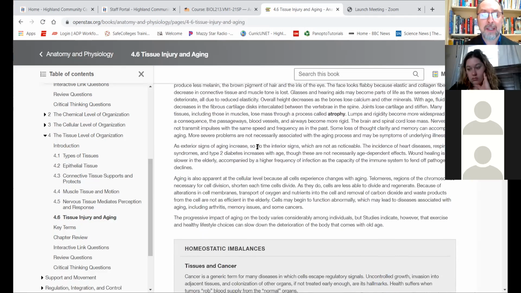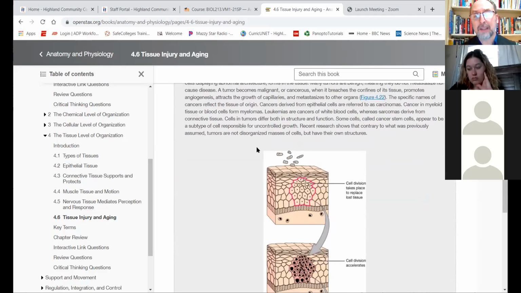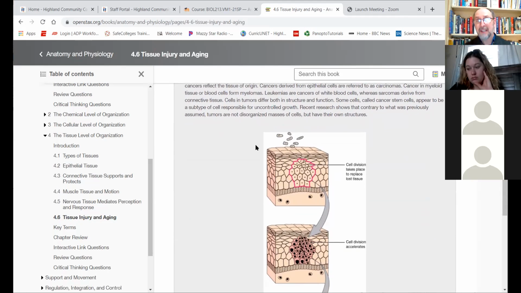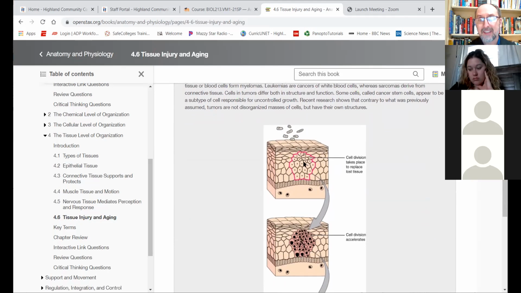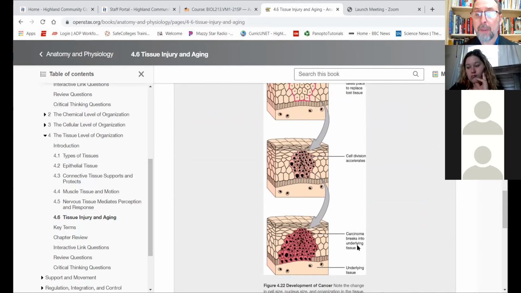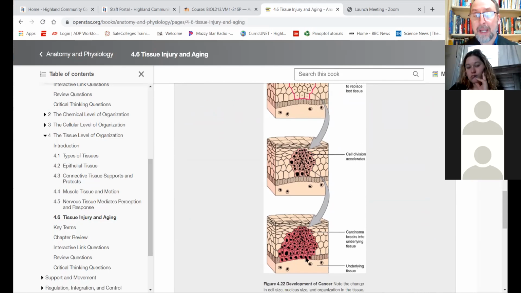There's a nice section on aging here, and then there's a nice section on cancer. We'll talk more about cancer later, but here is where we first get our initial look at cancer. And in cancer, normal body cells lose control of the cell division process. And so the division becomes more rapid, and you get the formation of a mass of cells that are dividing rapidly and not doing their job. And that forms a little tumor. And sometimes that tumor will become more and more dangerous if it starts spreading out into other areas.